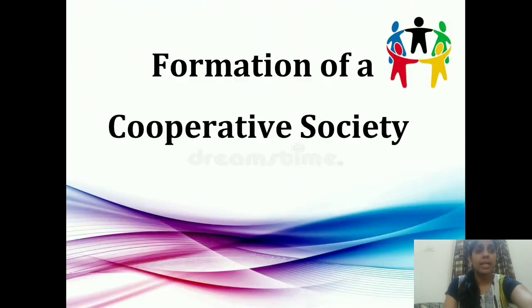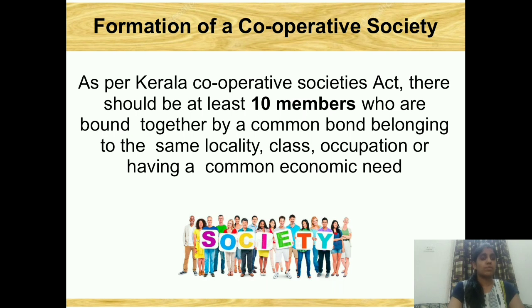Next, we move towards the next topic. How does a cooperative society form? So we will see what the formation of the cooperative society is. According to the Kerala Cooperative Societies Act, there should be at least 10 members who are bound together by a common bond, belonging to the same locality, same class or occupation, or having the same economic need. Means their economic need is the same. They need the money or any other purpose. They reside in the same locality. They are of the same class, same occupation.